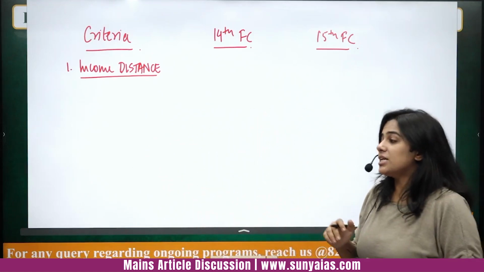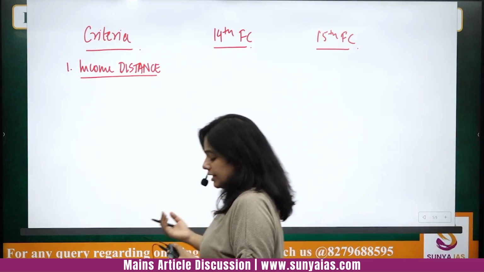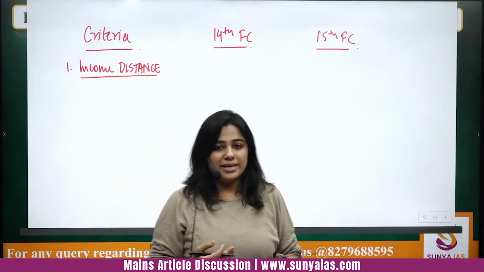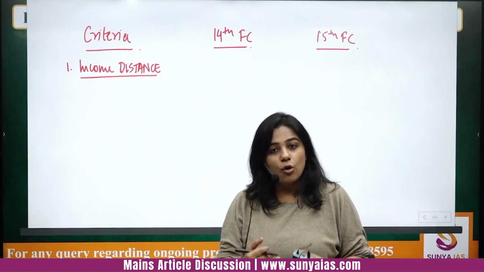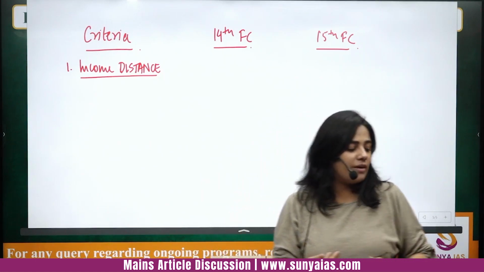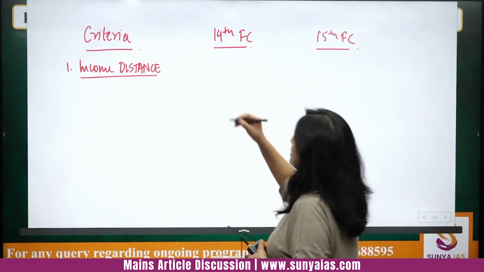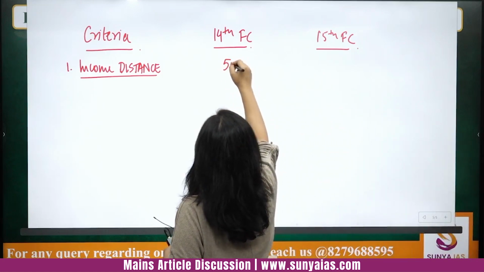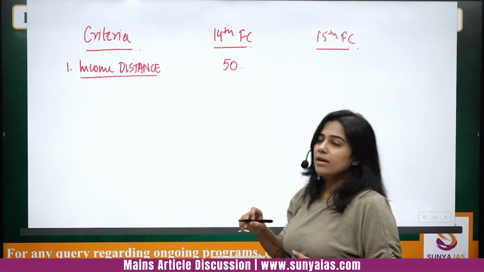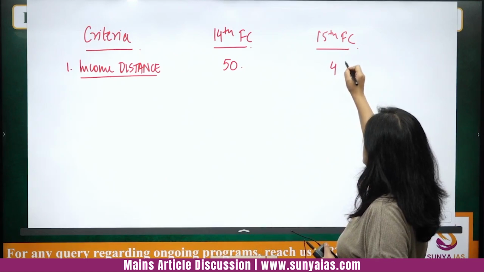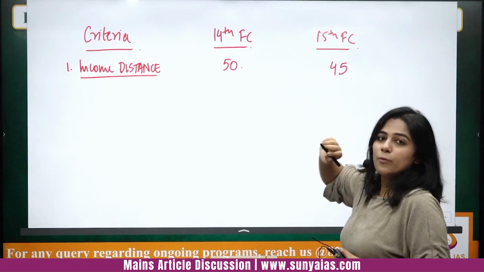And don't think that this is compromising with merit, because we have enough criteria to reward the states which are doing well as well. Earlier the 14th Finance Commission gave 50 points to this particular criteria. The 15th Finance Commission has reduced it to 45 points.